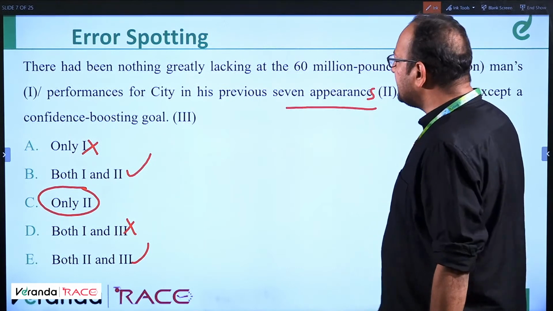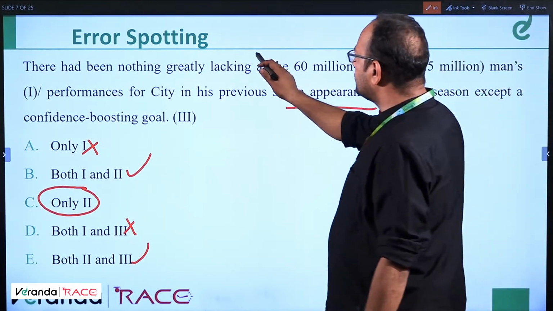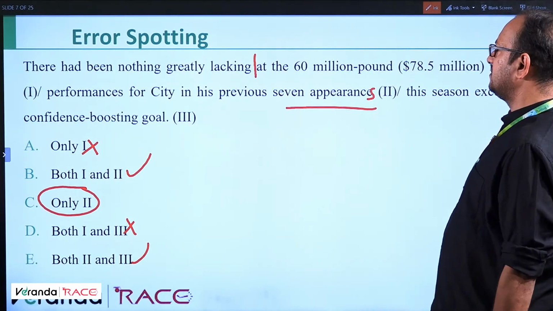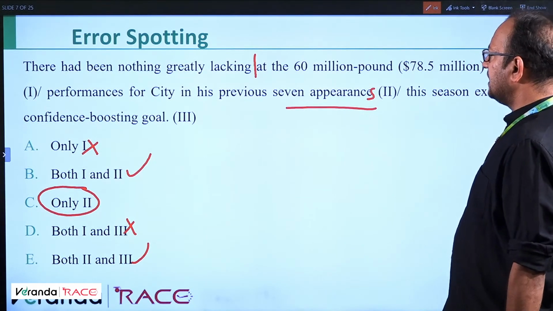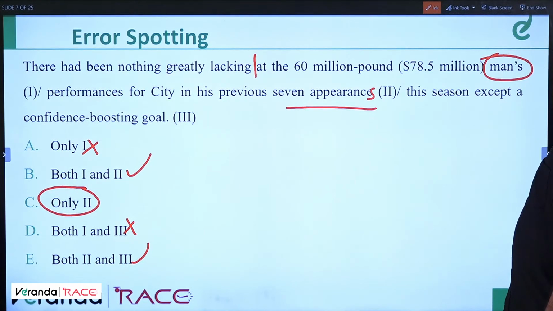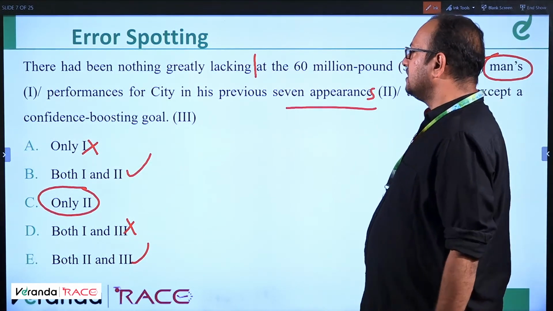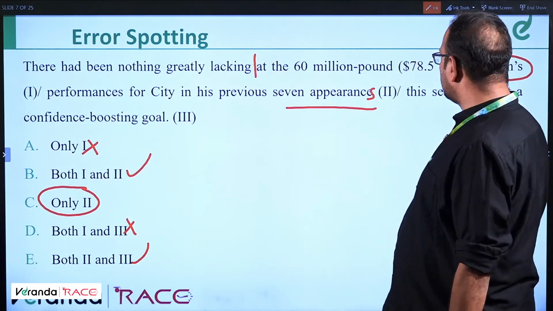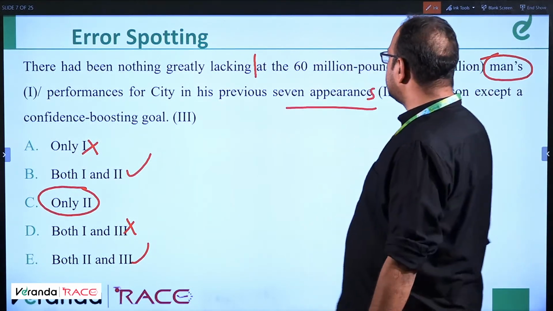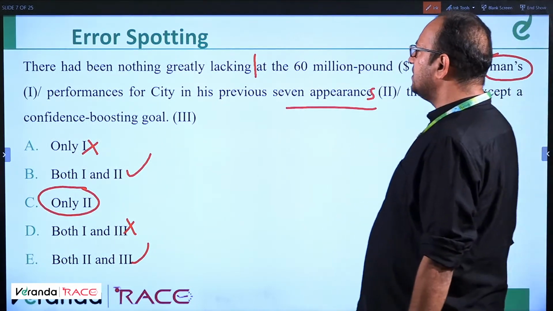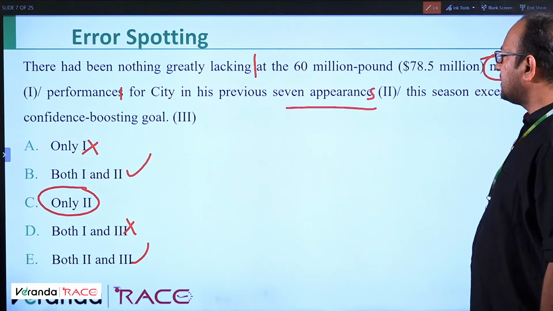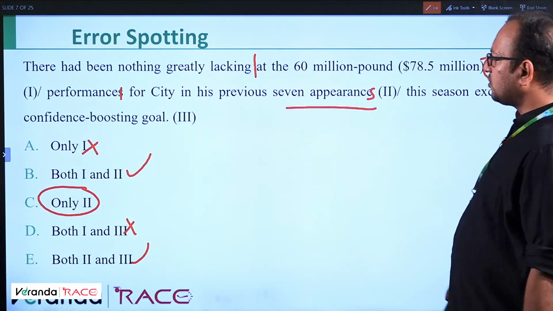So there had been nothing greatly lacking. This is no error till now. At the 60 million pound man's performances for City in his previous 7 appearances. So what is this? Man's performances for City in his previous... Okay, there had been nothing greatly lacking at the 60 million pound man's performances. It should be performance. So 100% 2 has an error. Man's performance for City in his previous 7 appearances, this season except a confidence boosting goal.